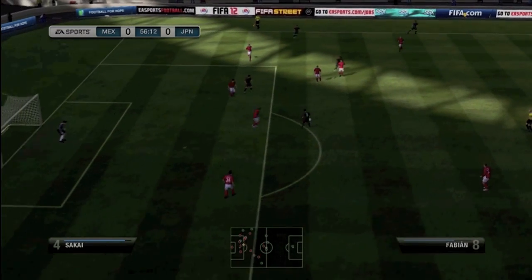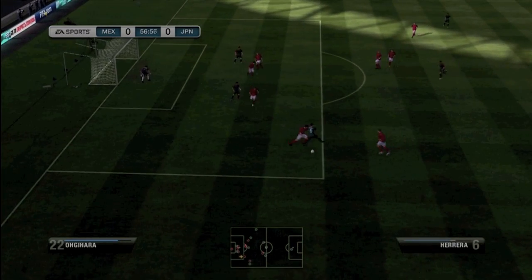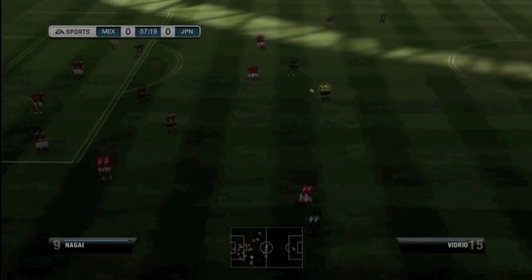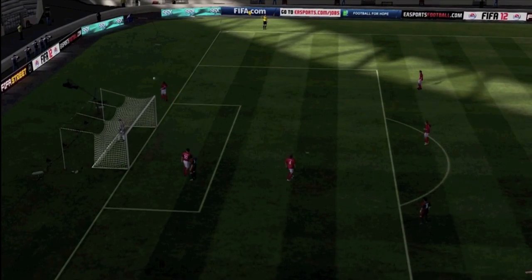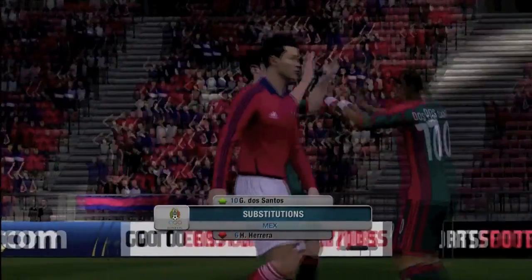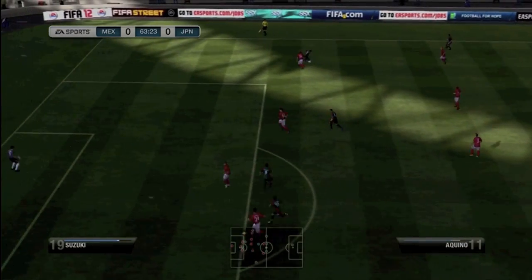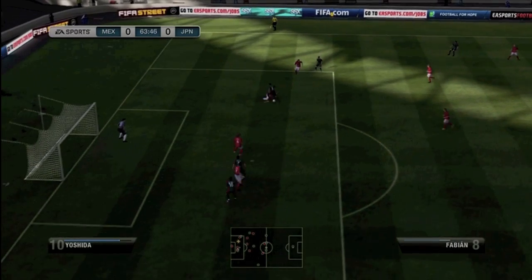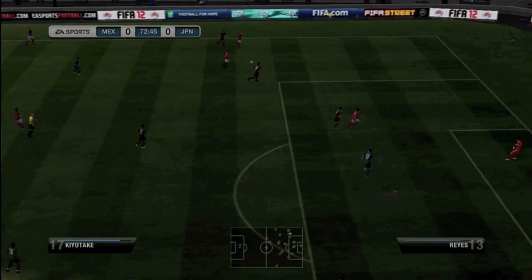Still no goals. Ball to Fabian and Herrera. They're switching up the play. They're going into the box, a tackle on Herrera, and then Japan will start their own attack. A head to goal from the Mexicans, and that one is just wide. We see a substitution, Giovanni Dos Santos coming into the game. And again, we will see another attack, yet again from Mexico. Aquino with a stop and turn. He's gone down in the box. That's not a penalty, according to the referee.